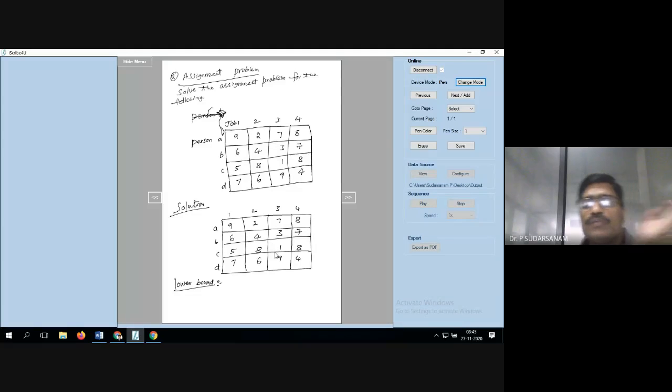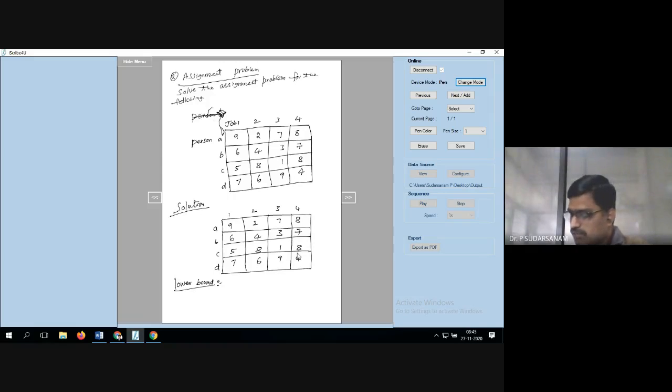So you don't bother about each row and each column being covered, all the conditions. Now you are not bothering, because when you are solving, you will be taking care of that. Now we need to find the minimum value of each row. The first row is 2, the second row is 3, the third row is 1, the fourth row is 4.